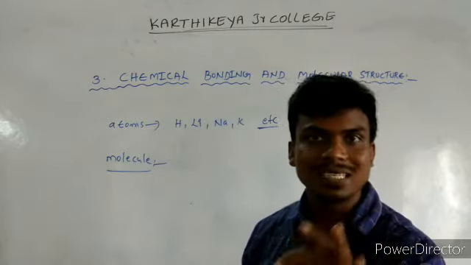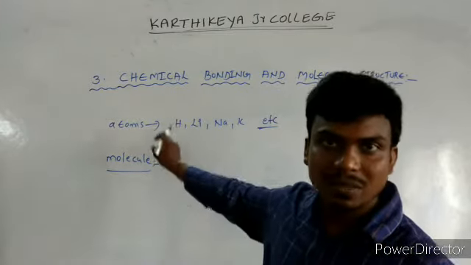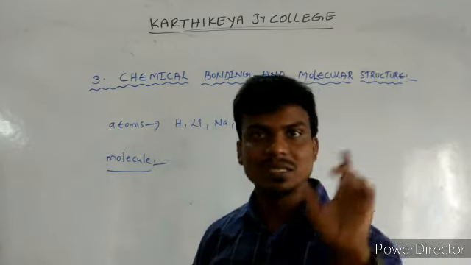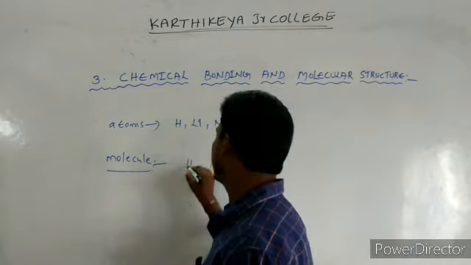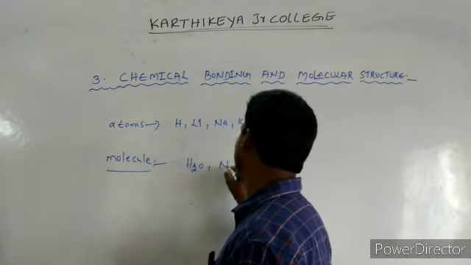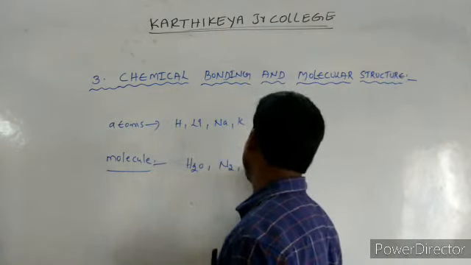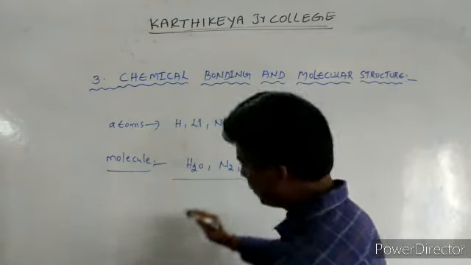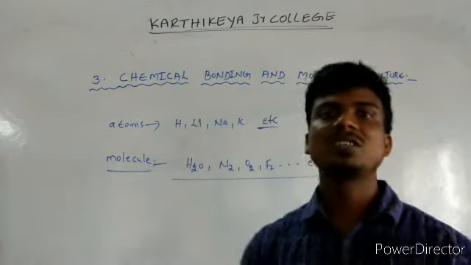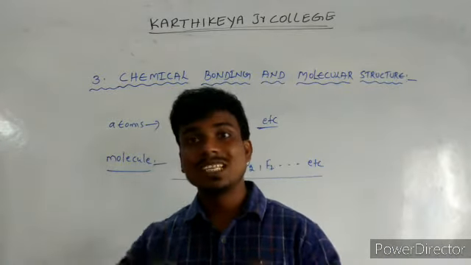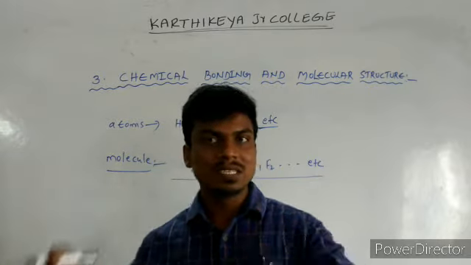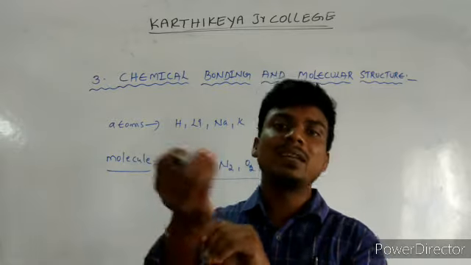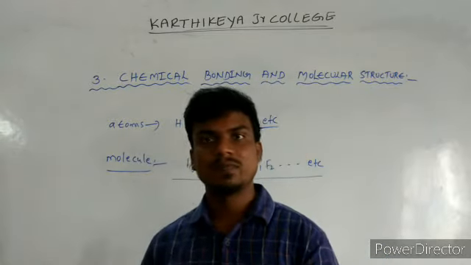That molecular stability is completely explained by the chemical bond. Examples of molecules are H2O, N2, O2, F2, and so on. These molecules lead to compounds. So we discuss this molecular stability completely in the chemical bonding lesson. This is the fundamental idea behind chemical bonding and molecular structure.